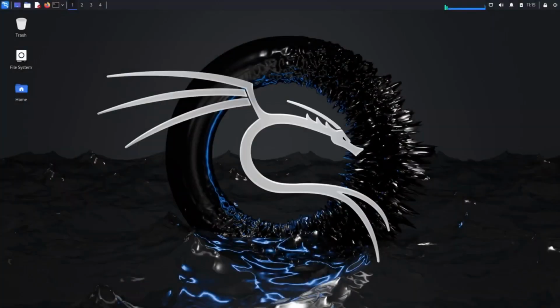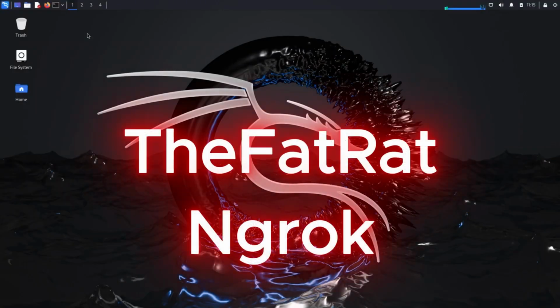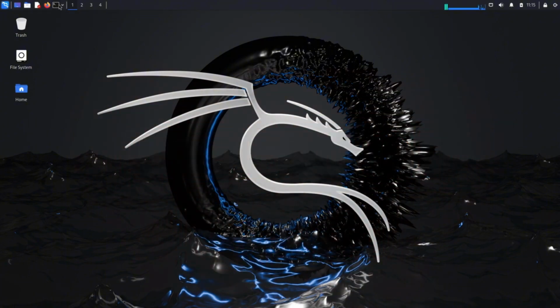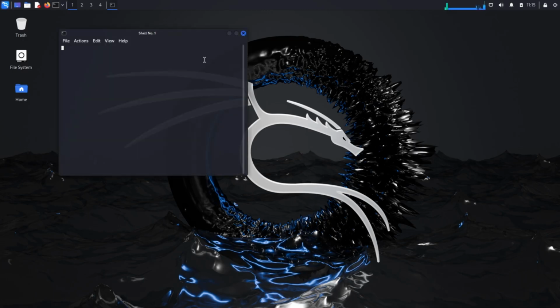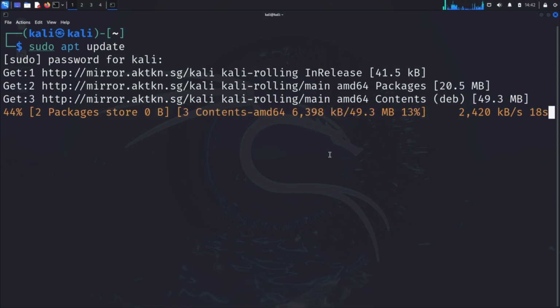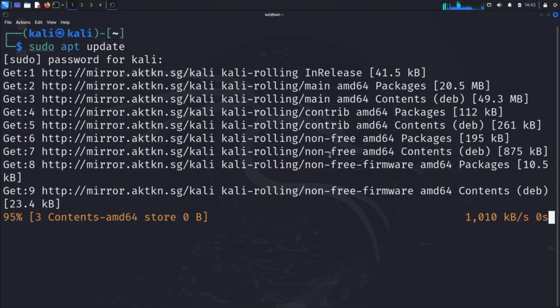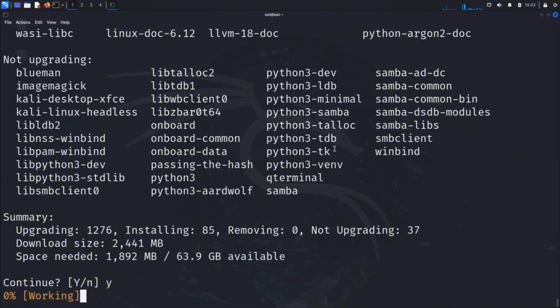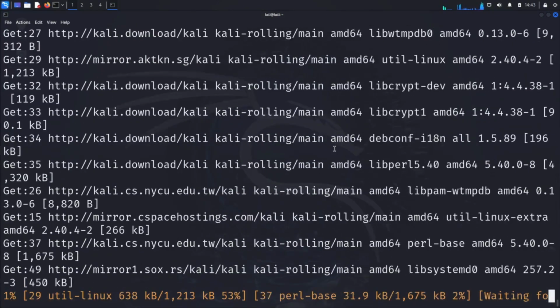Now that we understand the basics, let's prepare our attack environment. We'll need two powerful tools, TheFatRat and Ngrok. Let's start with TheFatRat. First, let's update our system. Open your terminal and type sudo apt update. This command refreshes our package lists from the repositories, ensuring we have access to the latest versions of all tools. After that, run sudo apt upgrade. This command actually installs these latest versions, keeping our system secure and compatible with new tools.